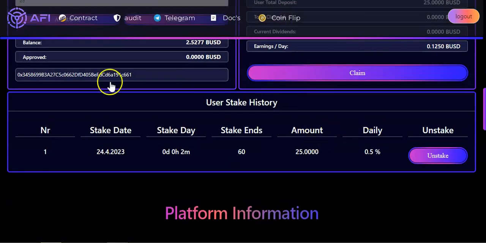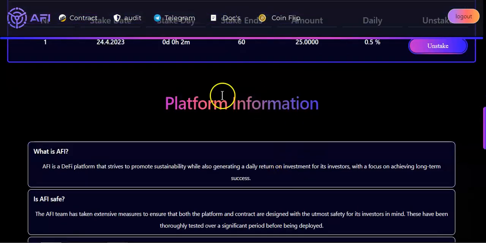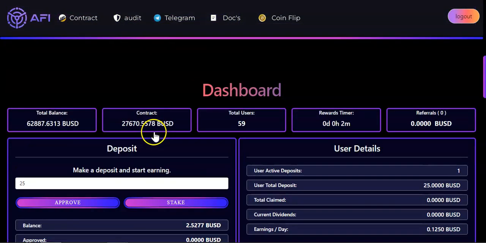Okay, down here we can see my stake. So the stake date, stake day, stake ends, amounts, and daily rewards. And over here we got the unstake button. Okay, and that's that, guys. Very, very simple. And as we go along, I will give you updates about this project.